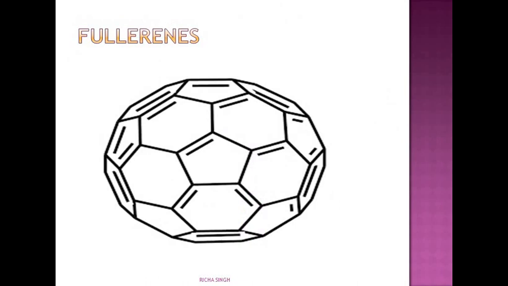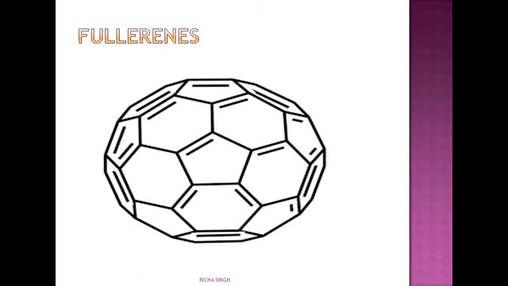The next allotrope is fullerenes. Fullerenes are also allotropes, and the first one identified was C60, in which carbon atoms were arranged in the shape of a football. Here you can see the different carbon atoms, and the structure is resembling a football. These represent the double bonds, and the single ones are these. So double bonds and single bonds are there, and these may vary from C60 to C70 also, and some of the compounds contain up to 370 carbon atoms.